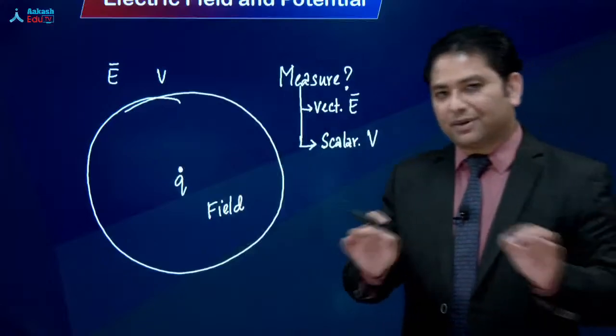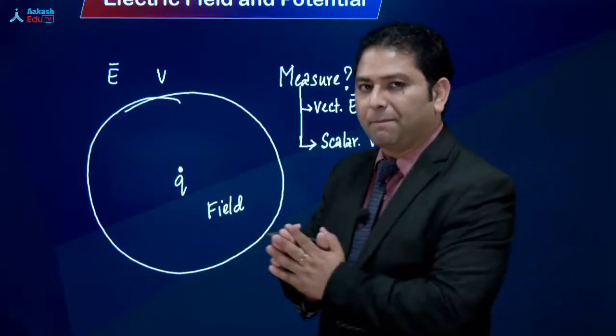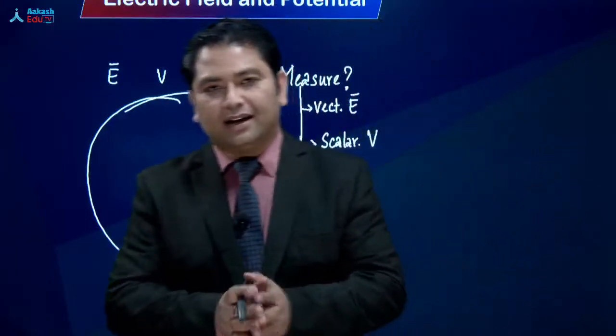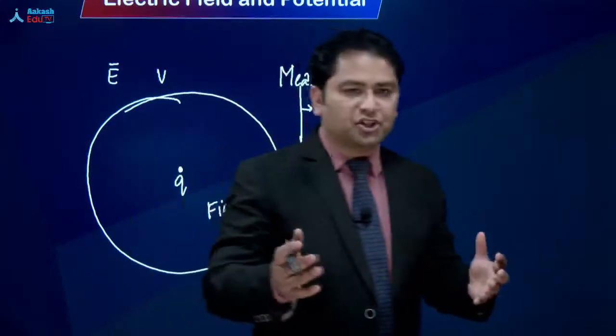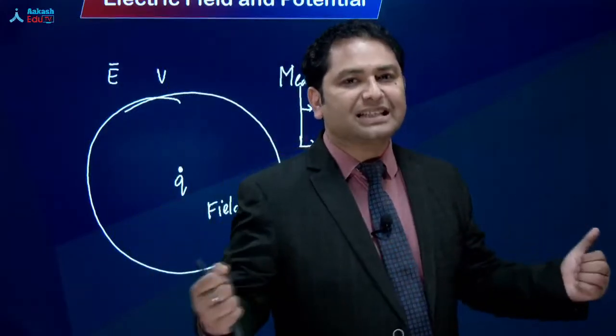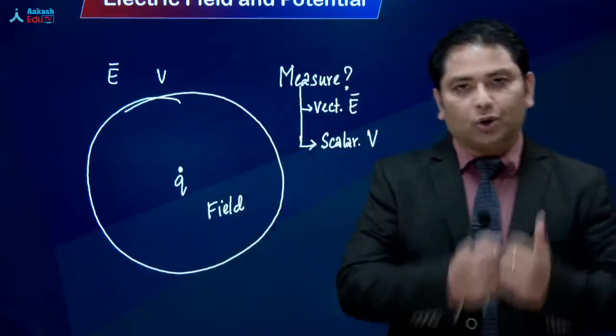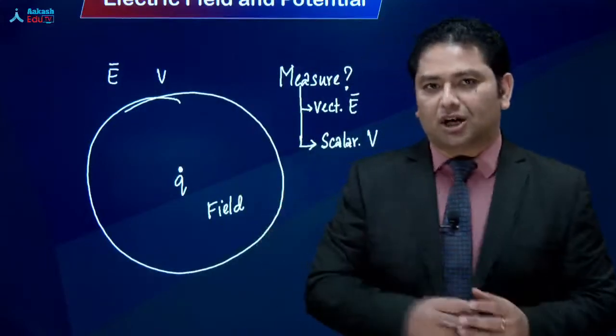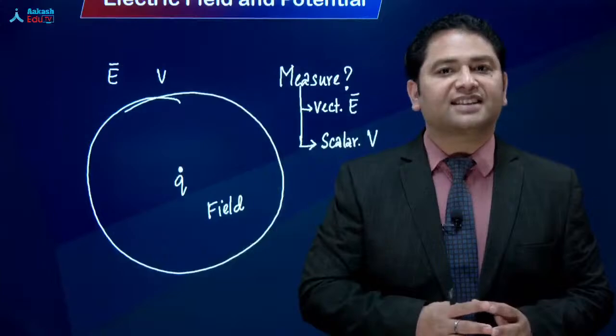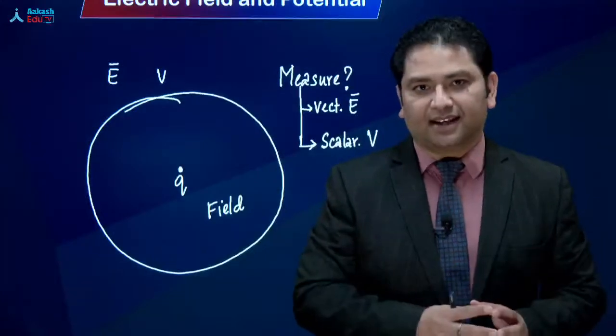Now, this statement is very, very much important. Let me repeat it again. Electric field and potential, they act like a teamwork. दोनों किसी भी given charge या system of charge की strength को measure करते हैं.